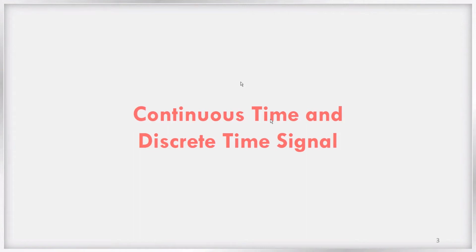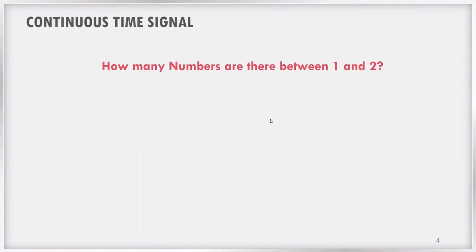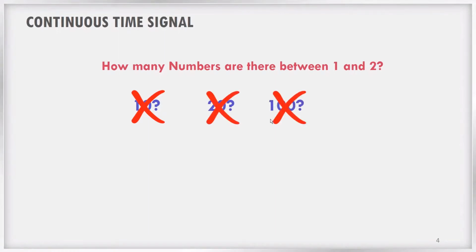Continuous time and discrete time signal. For example, if somebody asks me a question like this, how many numbers are there between 1 and 2? What will be your answer? Is that 10 numbers? No. Is that 20? No. Is that 100? No. Is that 1000? No. We know that there are infinitely many numbers between 1 and 2.